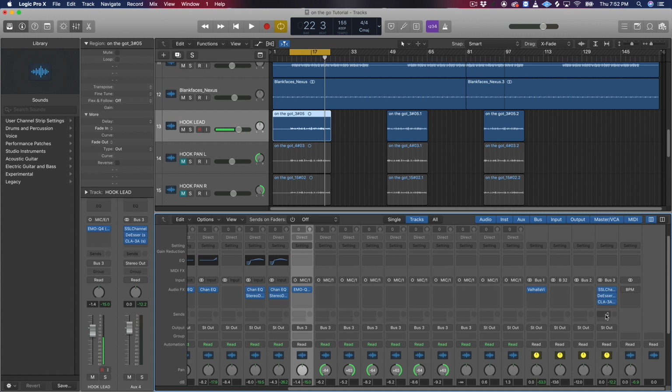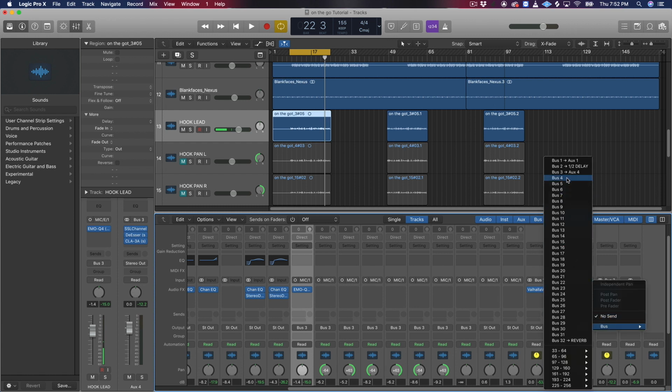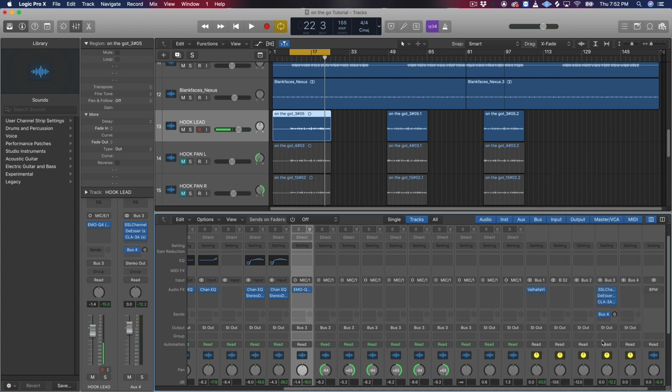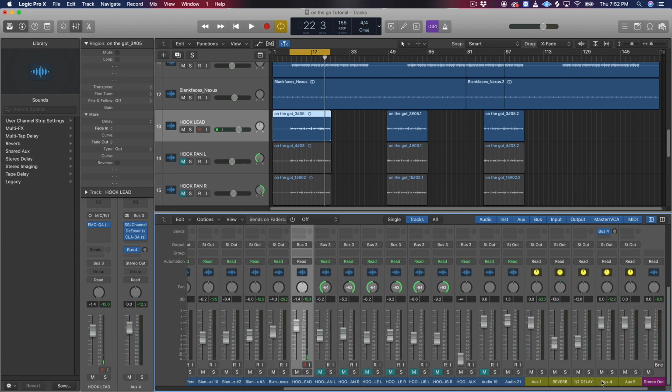So we're gonna send a reverb. What you want to do is go to send right here. Click right here, go to bus, and let's bus it to 4. Let's name this vocal reverb. I actually got a track reverb already.